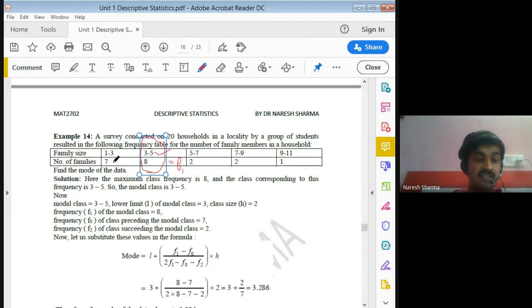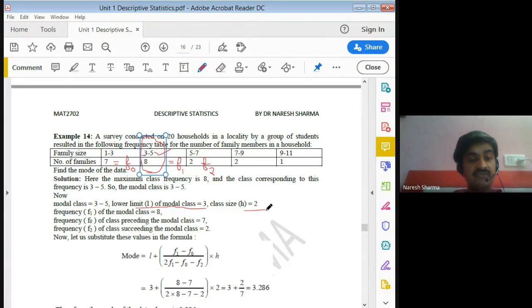The frequency previous to it is the frequency of the preceding class, represented by F0. Similarly, the frequency of the class succeeding the modal class is represented by F2. The lower limit of the modal class is 3. The size is the upper limit minus the lower limit, that is 2. So H is 2.